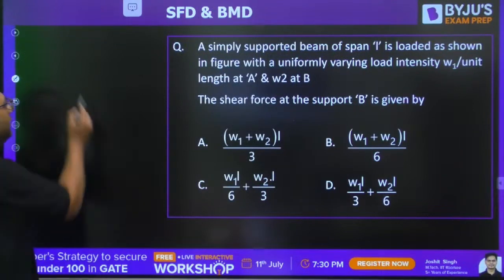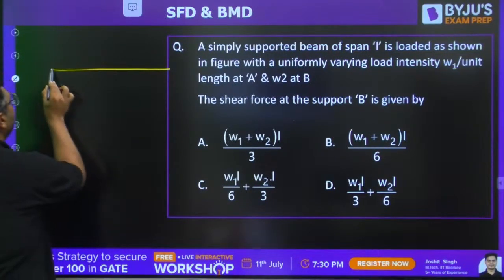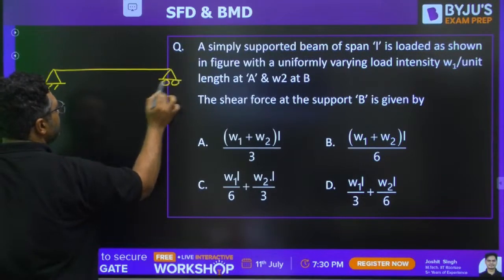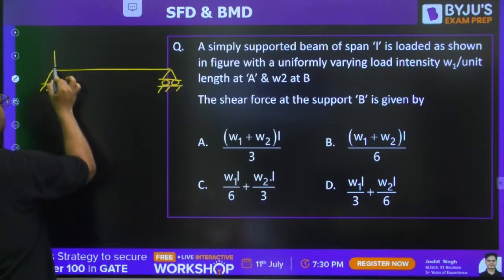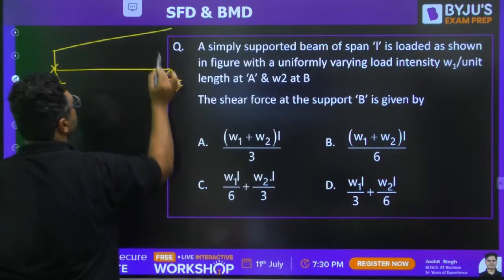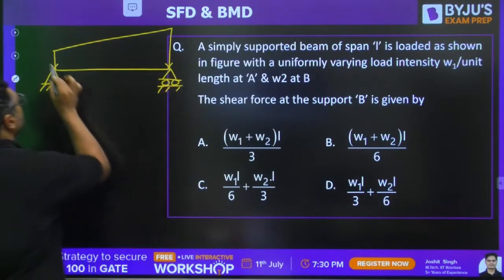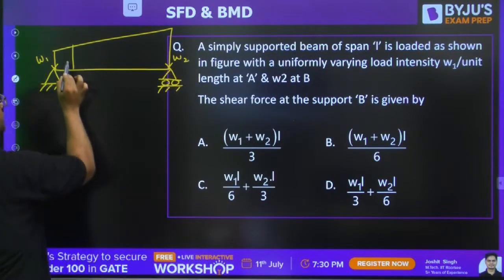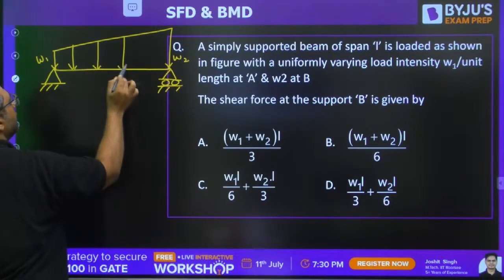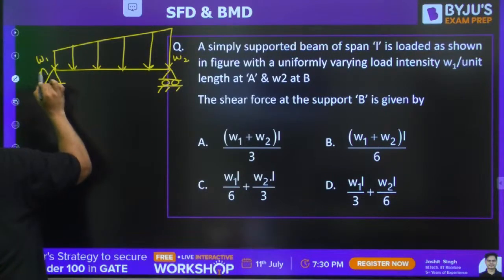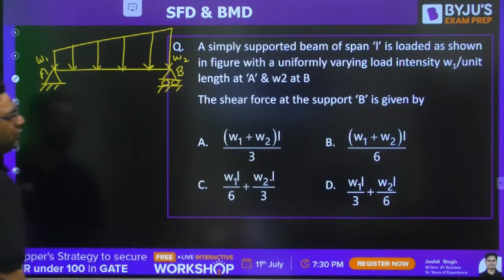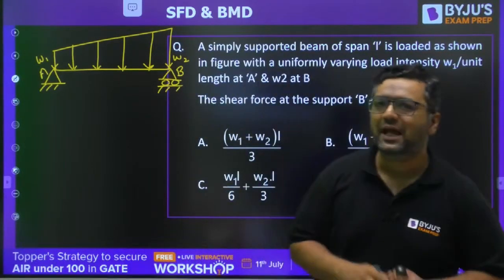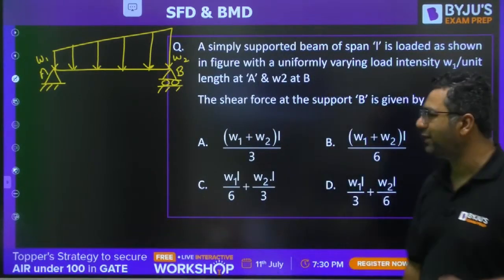Here we are having a uniformly varying loading. The diagram is missing, so I am making the diagram for you guys. This is the diagram. This is W1, this is W2, and this is point A, this is point B. You need to find out the shear force at the support B. Shear force at the support is nothing but the support reaction.